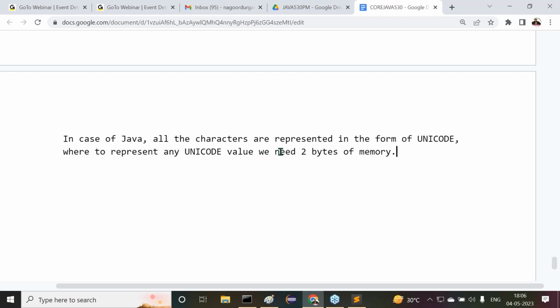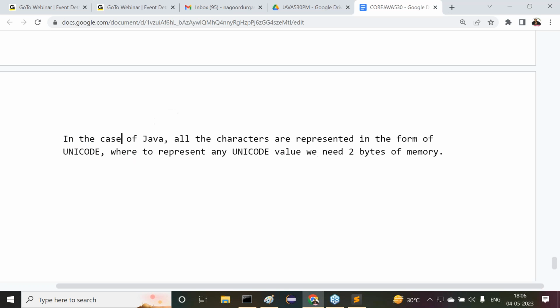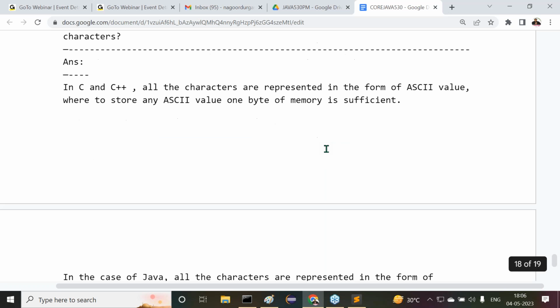Not a single byte of memory, 2 bytes of memory are required. Right, sir. In the case of Java, all the characters are represented in the form of Unicode values. To represent any Unicode value, we need 2 bytes of memory. That's the point here.